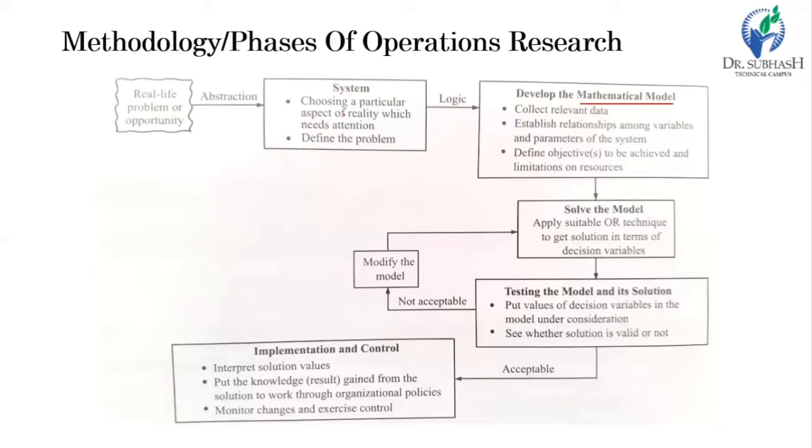particular aspects, say how much army one nation has, how much Air Force it has, how much ammunition of different categories, say for the ground level, for the air, and for the different ranges, how much is available. So collect all this relevant data, then establish the relation among variables and parameters of the system. Now, how many variables are required?